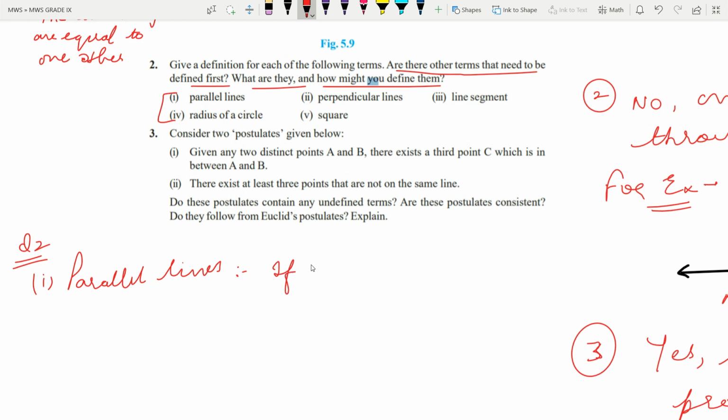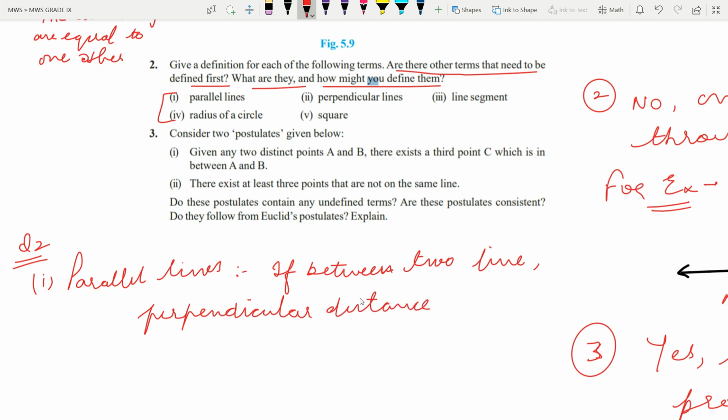If between two lines the perpendicular distance is constant, then the lines are called parallel, or you can say parallel lines.